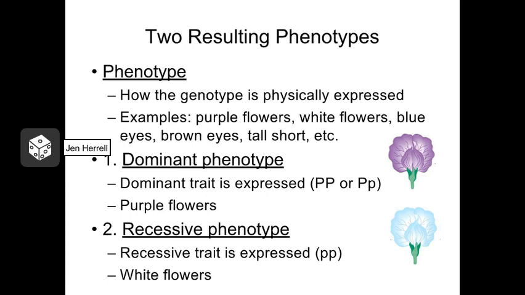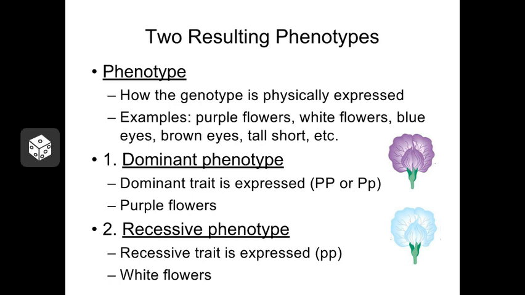The genotype that an individual has for a particular characteristic occurs on the DNA, and so we can't see that. We can't see the genes that an individual actually has, although we can make some assumptions about it sometimes. On the other hand, the phenotype represents the actual physical expression of those genes. So these are things we can see. We describe the phenotype for an individual using different kinds of descriptive words or adjectives. So things like purple flowers, white flowers, tall plants, short plants, wrinkled peas versus rounded peas. Those are the kinds of terms we use for phenotypes.